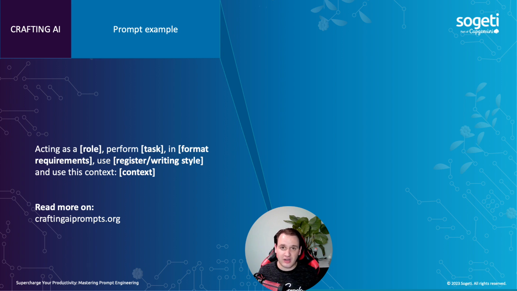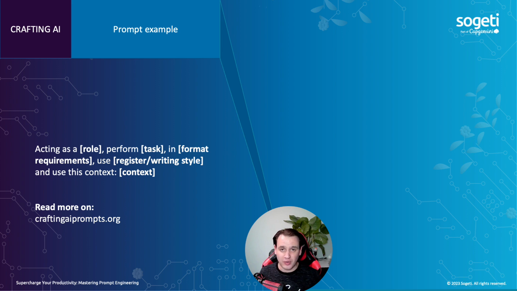Use register or writing style. I want to use my own writing style, so I'm going to share some context there. Use a formal tone, be very exciting, but here is some context on how I'm writing my blogs. Use that to also learn how you have to write this LinkedIn post. And use this context, where I'm going to share that I did a session about Supercharge Your Productivity: Mastering Prompt Engineering. I did it at the Prompt Engineering Conference 2023, actually the first one in the world. I had a very nice audience and we had a Q&A at the end, all kinds of things that you could share, and also what we discussed during the presentation.